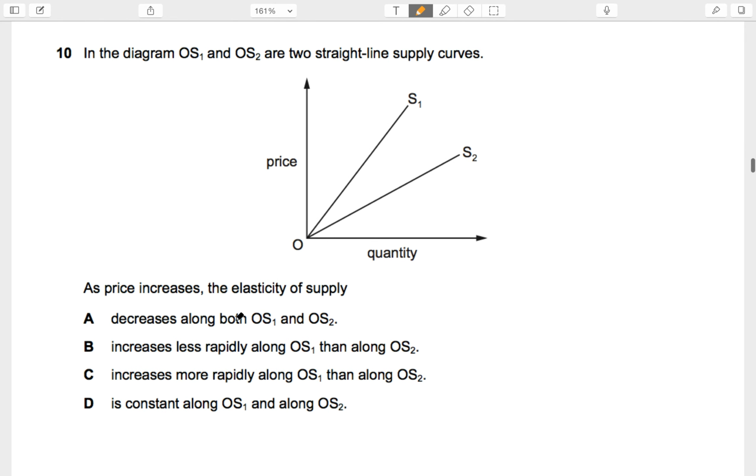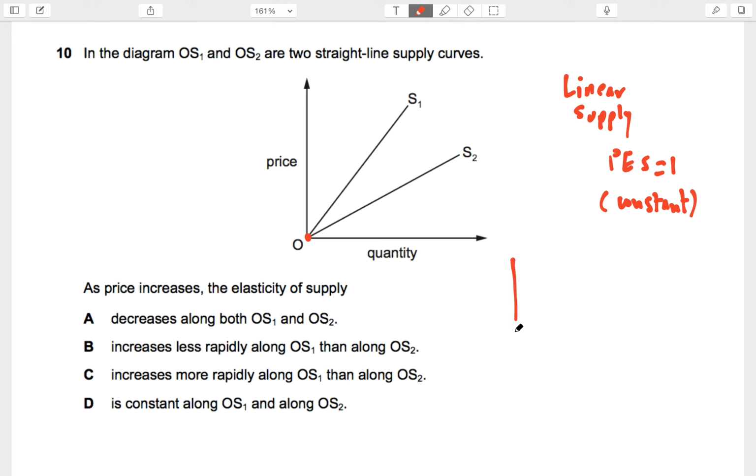Okay. Number 10. In the diagram, I want to explain an important concept here. OS1 and OS2 are two supply curves. As price increases, the elastic supply. Well, we know that if it's a linear supply curve and it comes from the origin, PES will always be equal to 1, but it will also be constant. These are the two things that you need to remember. It's not only equal to 1, but it is also constant.